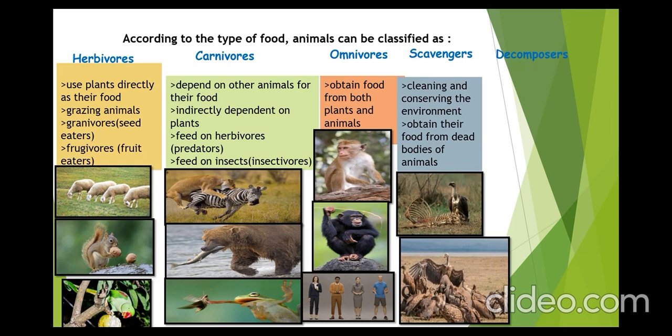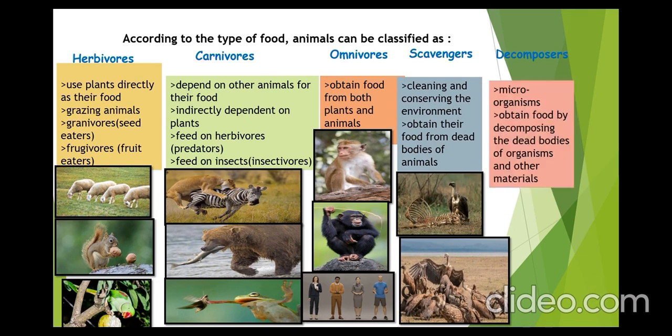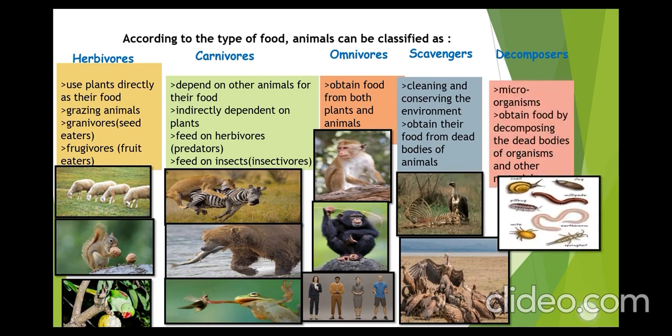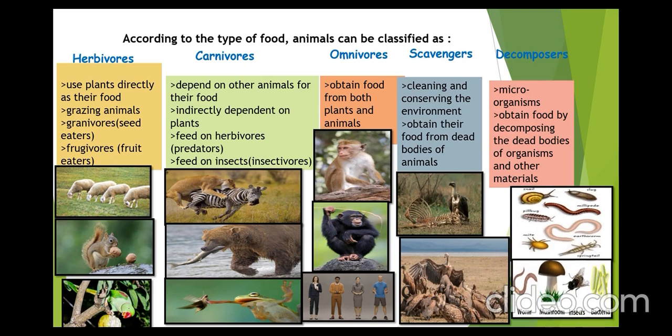Then the last category is decomposers. Decomposers are microbes that obtain food by decomposing the dead bodies of organisms and other materials. For example, decomposers, you can see the examples over here. Snail, slug, earthworms, mites, worms, bacteria, microorganisms, and so on.